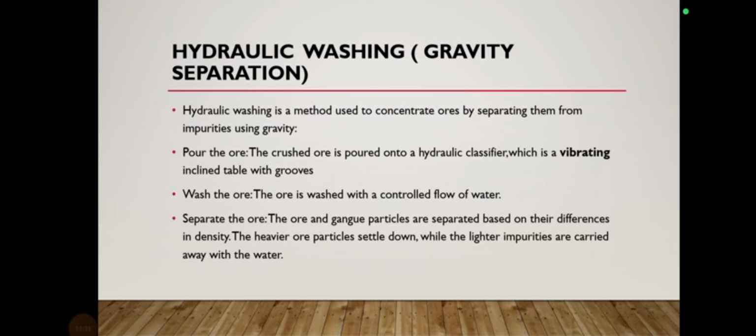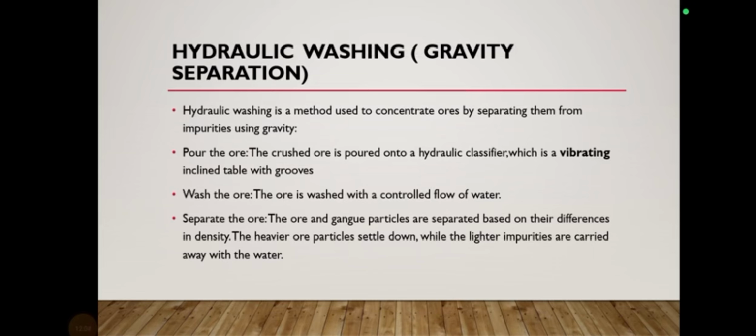The crushed ore, which is already crushed in the pulverization process, is poured on a hydraulic classifier. The table is called the hydraulic classifier, and it is a vibrating inclined table with grooves. Inclined means it is slightly slanting, and grooves means it has a sort of zigzag structure with deep slopes and high slopes. Then after that the ore is washed with a controlled flow of water.